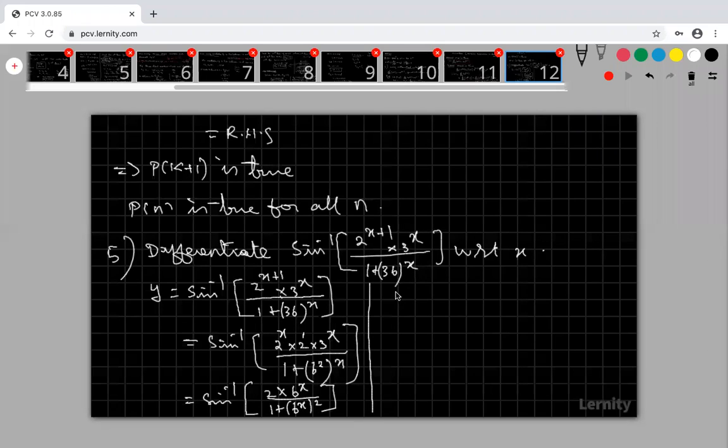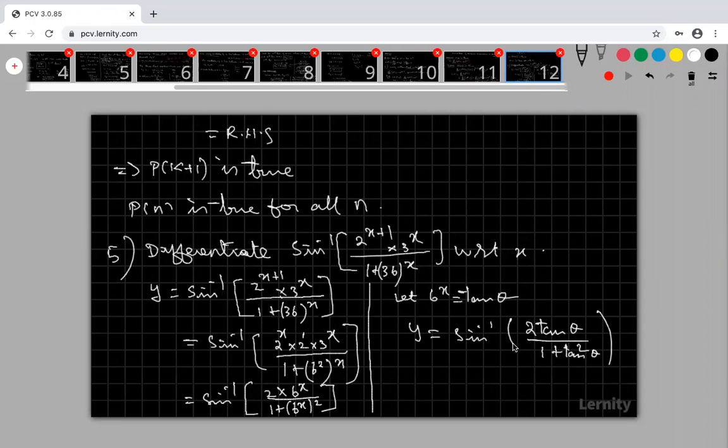So now what I'm going to do is let my 6 power x be tan theta. Let us see, my y is equal to sine inverse of 2 tan theta divided by 1 plus tan square theta. Do you know the formula for 2 tan theta divided by 1 plus tan square theta?